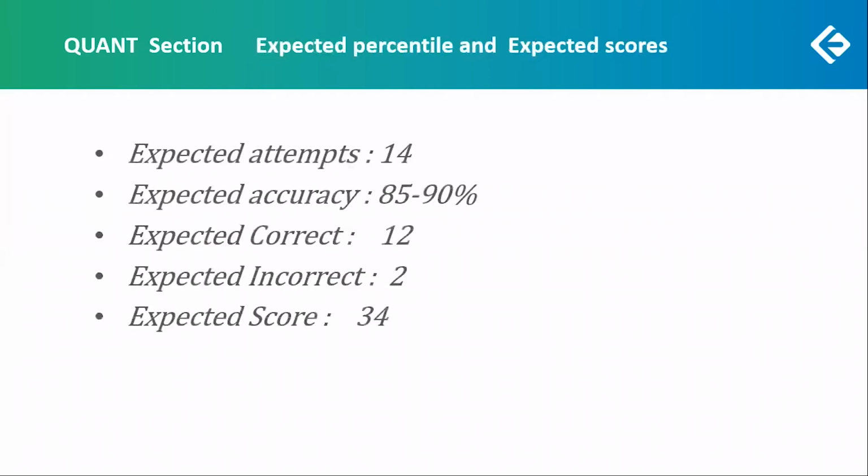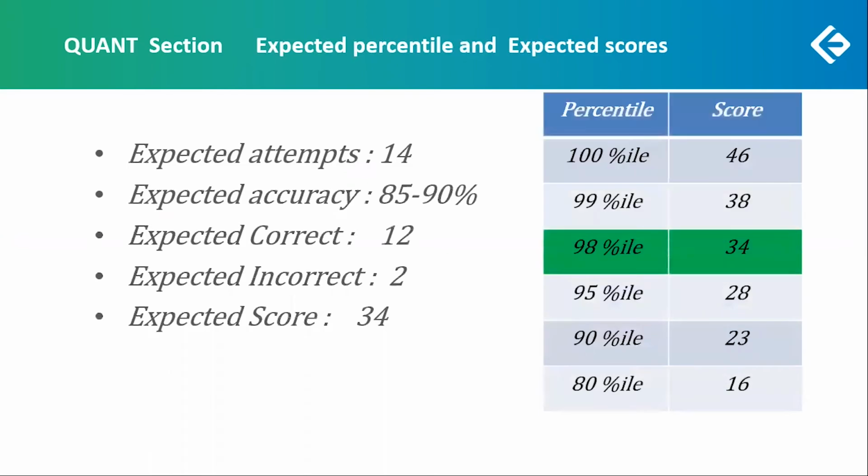So looking at this, we see that if there are 2 errors out of the 14, you still have 12 correct, which gives us a net score of 34. For a 98 percentile, a 34 score is what is expected. 34 can get a 98 percentile. For a 100 percentile, it would be difficult.